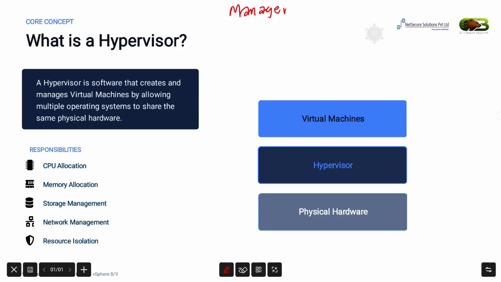If you look at the diagram on this slide, at the bottom we have the physical layer. What does the physical layer include? CPU, memory, RAM, storage, NIC card.